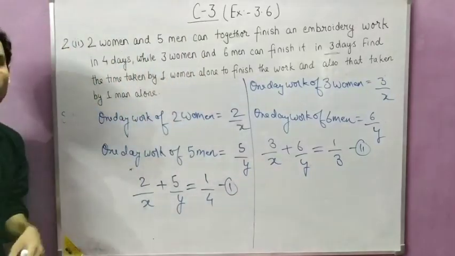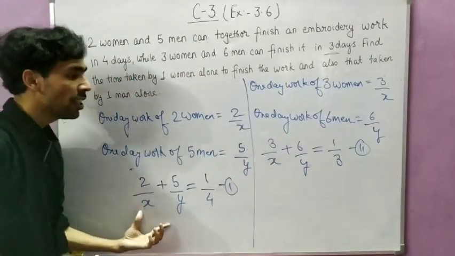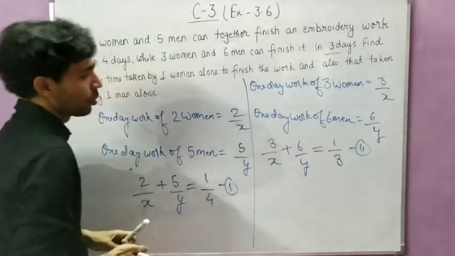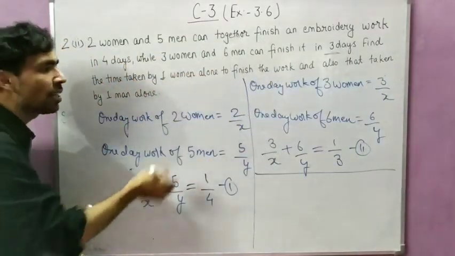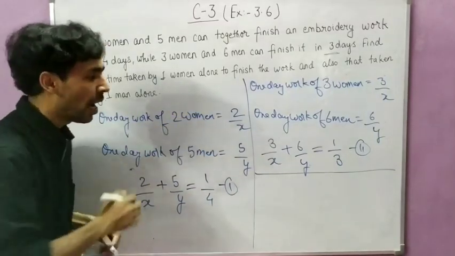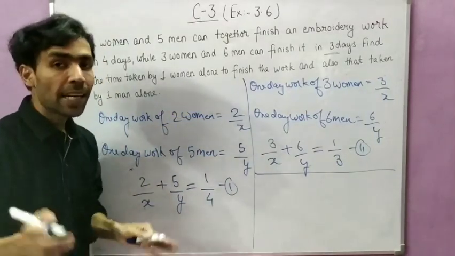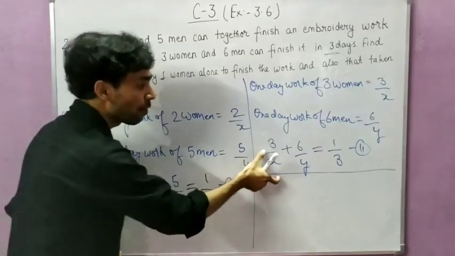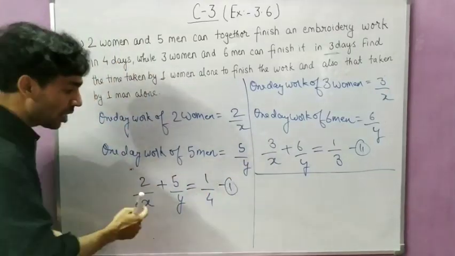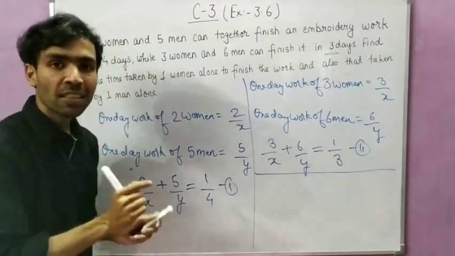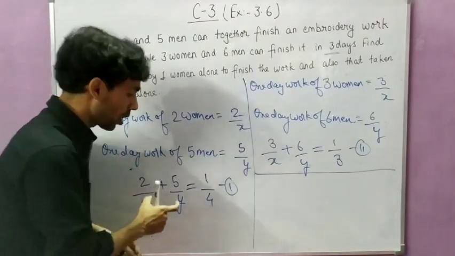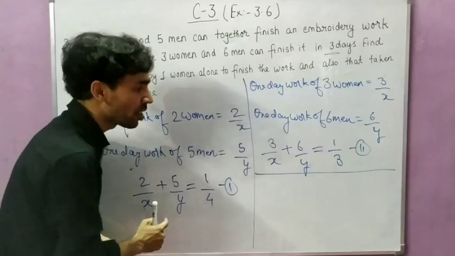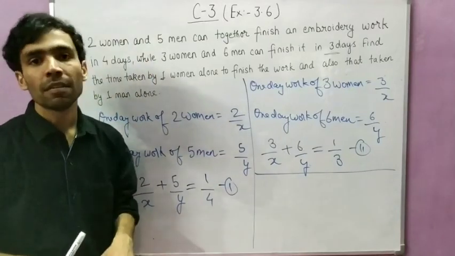Okay, now you got two equations now. First equation is this and second equation is this. So I think you have formed the equation. Now only this much part is the different part. After that you can easily solve, and I told you how to solve this type of linear equations, because in these two equations both x and y are in the denominator, so we have to first convert them into linear form because they are not in linear form, and after that we will solve them.